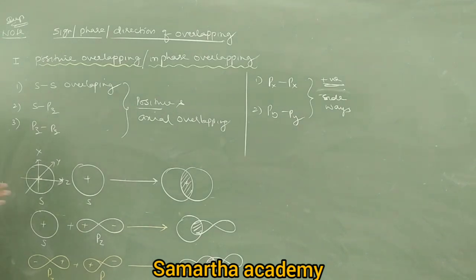So SS overlapping is always axial overlapping. There is no sideways overlapping possible. Next, SP is also always axial. Why? S is spherical in shape. PZ is oriented along the Z axis. Z axis is the internuclear axis. Next, PZ also overlaps along the internuclear axis. Therefore, these three are positive and axial overlapping.